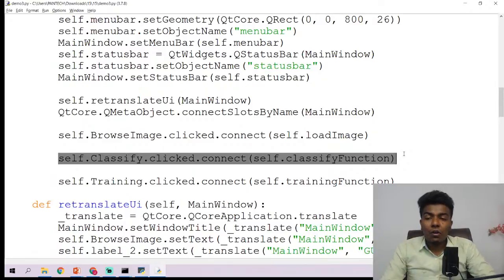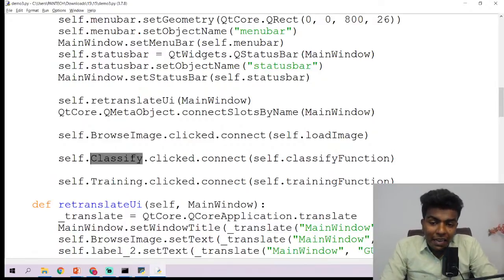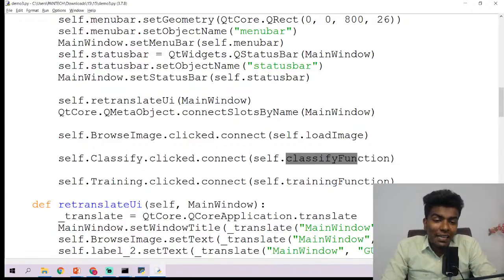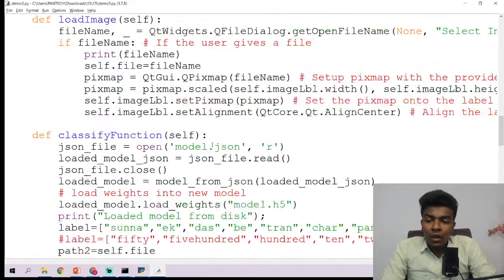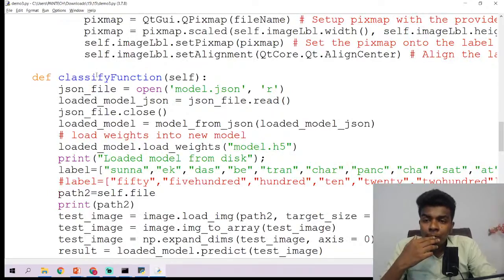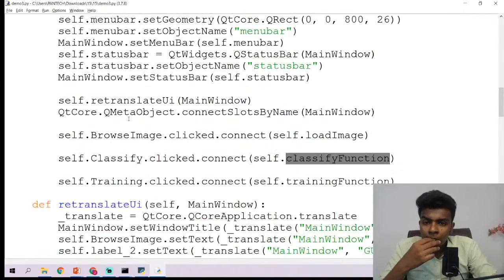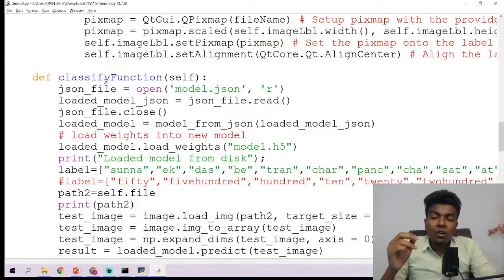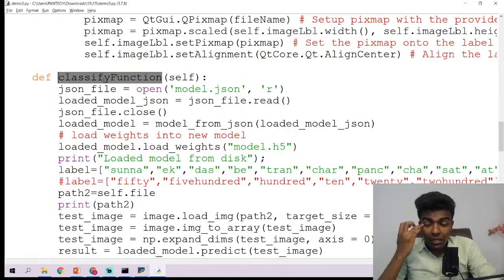Okay, so whenever you click the classify button, it is going to call a classify function. Yeah, so here we have the classify function, right? With this classify function, it is going to do the classification.